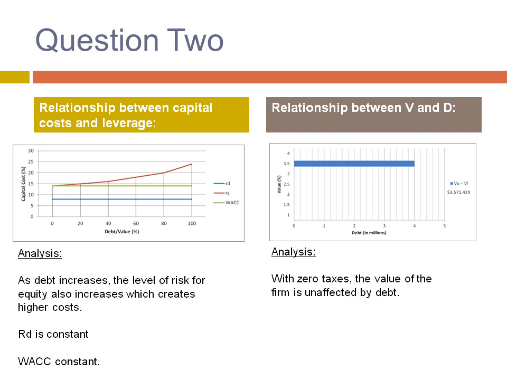On the right-hand side, the relationship between value and debt, we can see that the value of the companies is the same at $3,571,429. And we can see with the analysis that under zero taxes, the value of the firm is unaffected by debt and remains constant as debt increases.